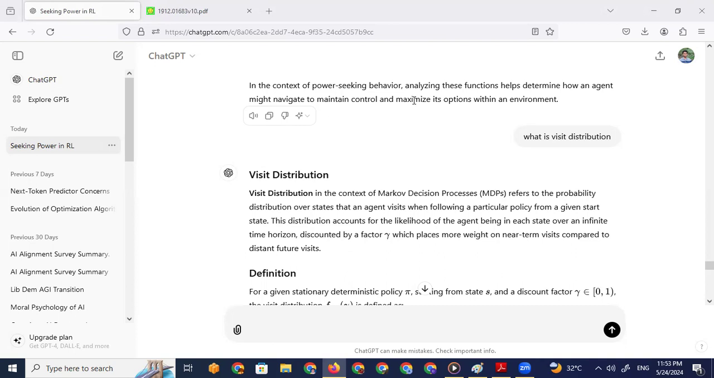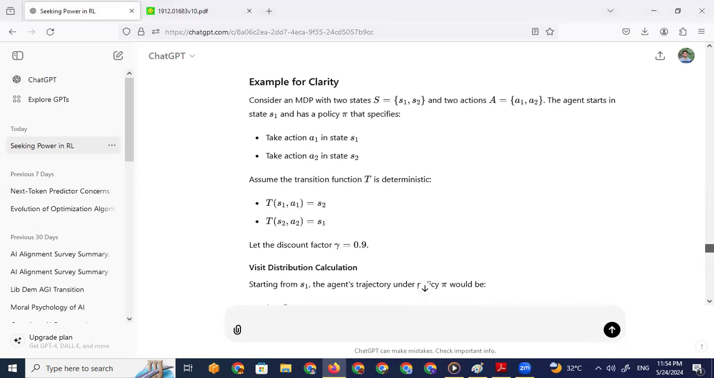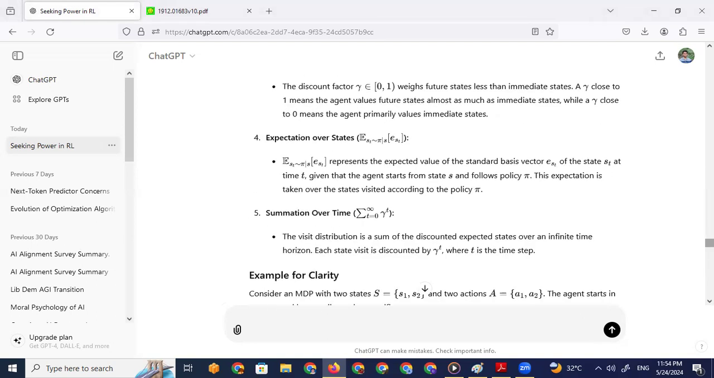So, from a given start state, the distribution accounts for the likelihood of the agent being in each state over an infinite time horizon, discounted by a factor. Okay, so we have a distribution that contains the likelihood of the agent being in a specific state. There could be many states, and that is what that means. The visit distribution is discounted by a factor. So let's go through this.